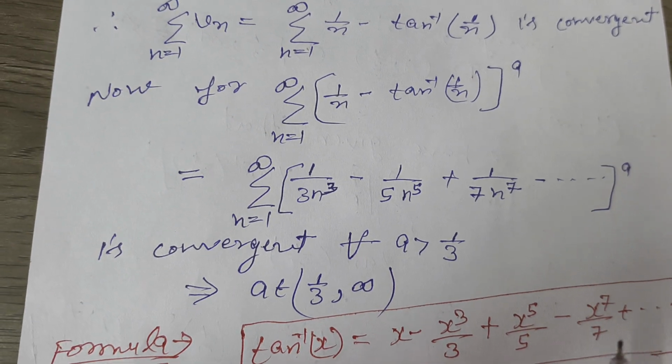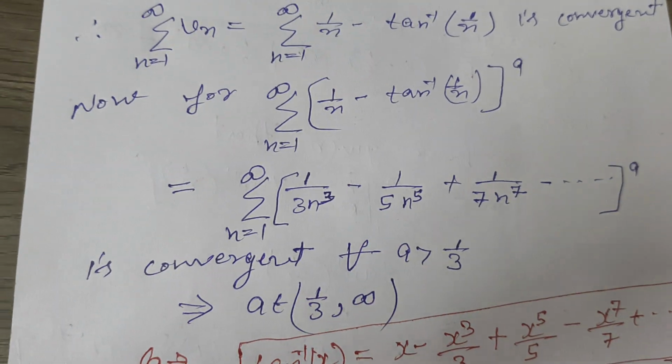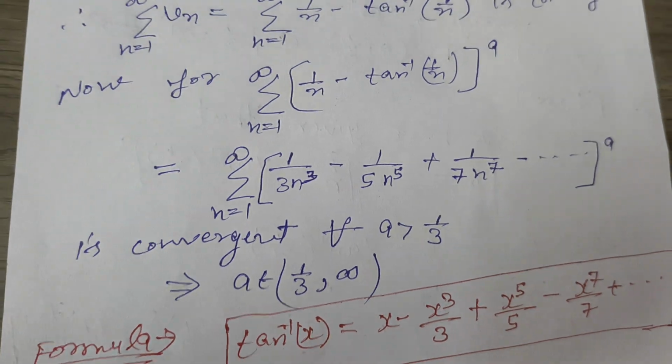This summation 1 upon n makes the whole series divergent.